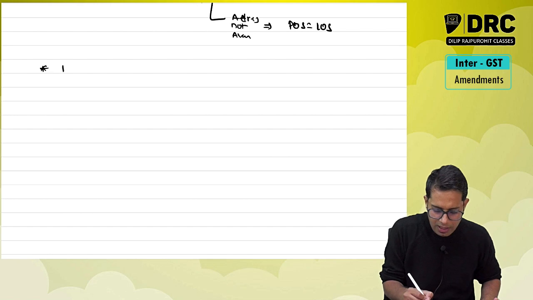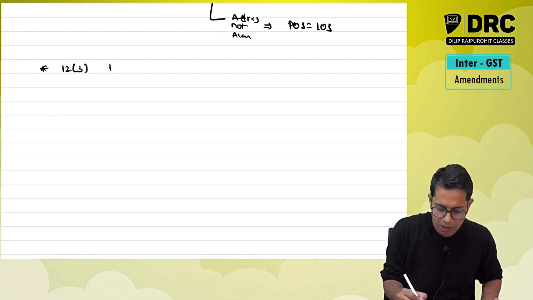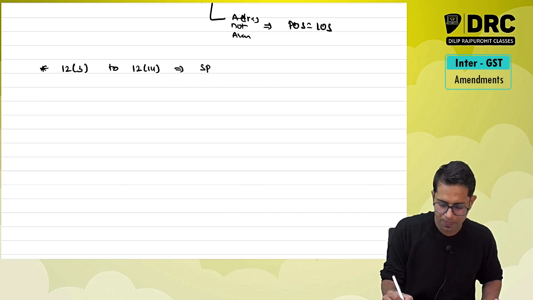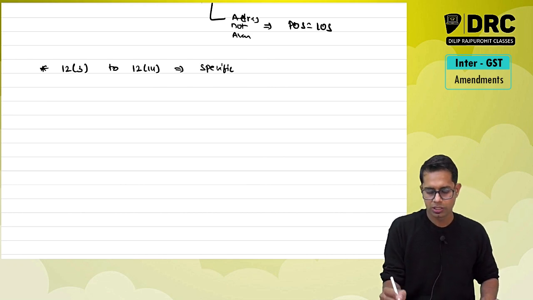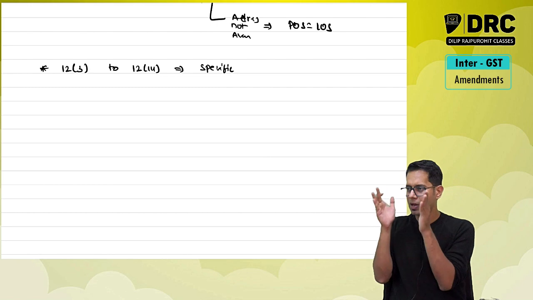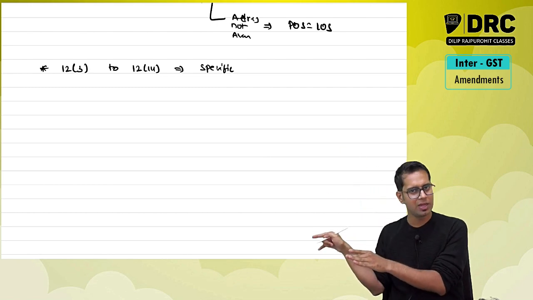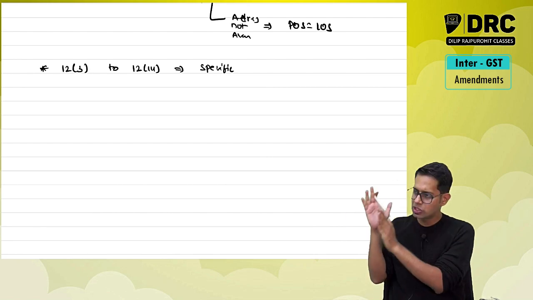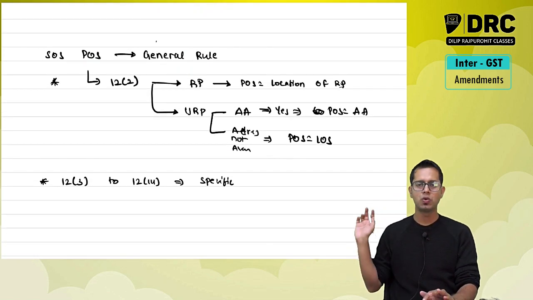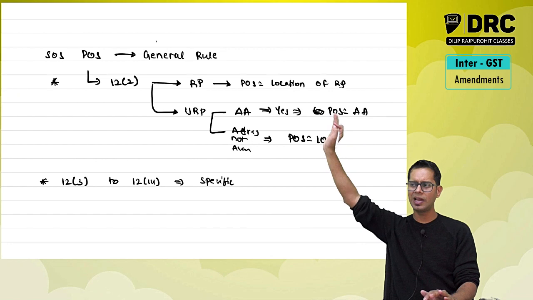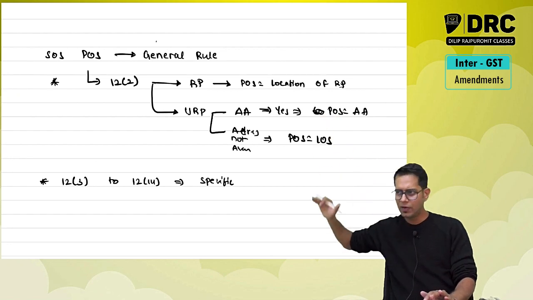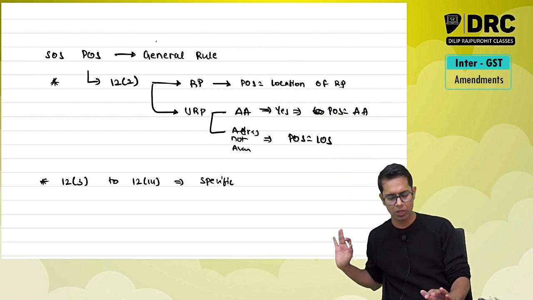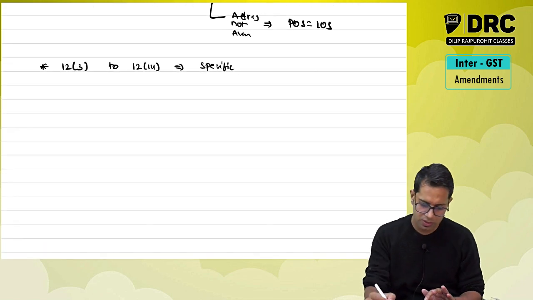Similarly, section 12 subsection 3 to section 12 subsection 14 are all specific rules, meaning if you want to find the place of supply for a particular category given in sections 12.3 to 12.14, then you should see only those rules. You should not come to section 12 subsection 2. Normally for services I will say 12.2, but if it is specifically covered under 12.3 to 12.14, then you should see those respective sections.